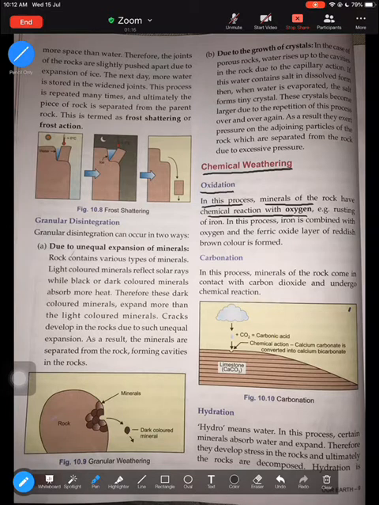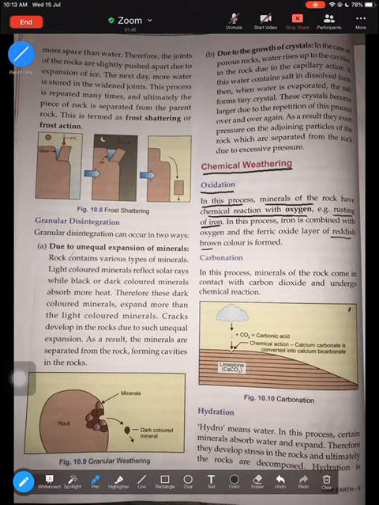So in this process, the minerals present in the rock react with the chemical oxygen and undergo disintegration or decomposition. That process is known as oxidation. One very good example is the rusting of iron. I'm sure you've seen how iron rusts and turns into a brown or reddish-brown color. That rusting is because of the minerals present in the rock. When they react with oxygen, that process is known as oxidation.